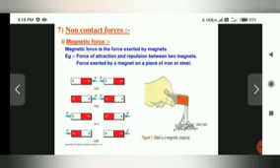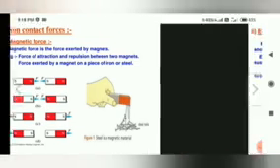So the example for the magnetic force: force of attraction and repulsion between 2 magnets. Force exerted by a magnet on a piece of iron or steel. So in this figure we can see that the iron nails are attracted by the magnet.